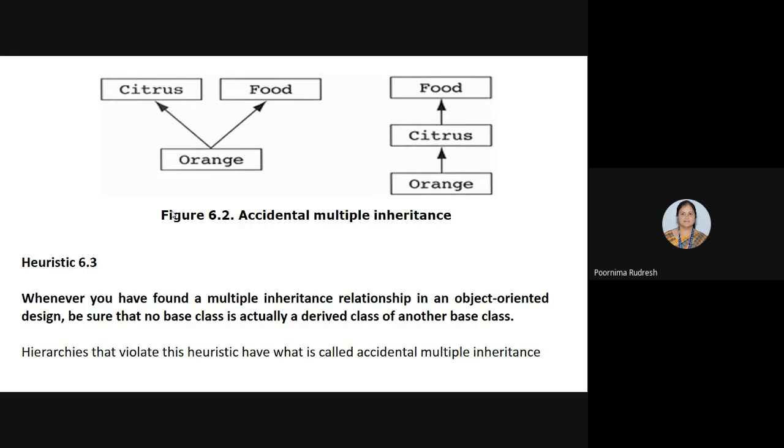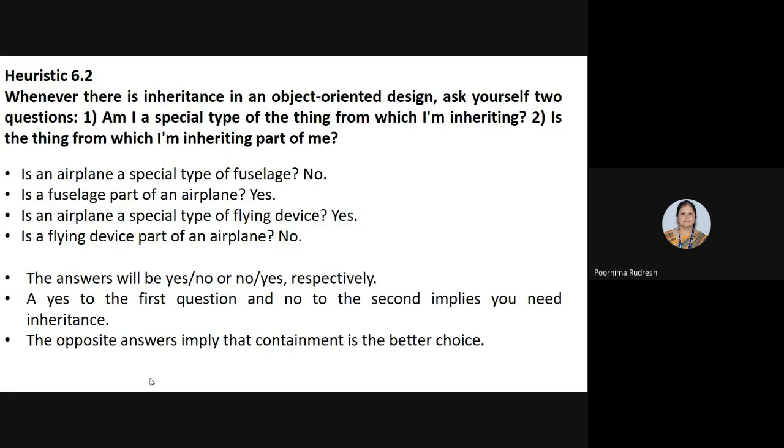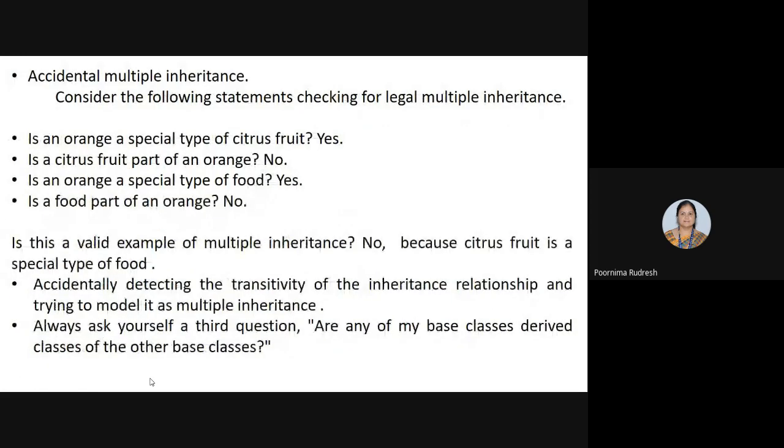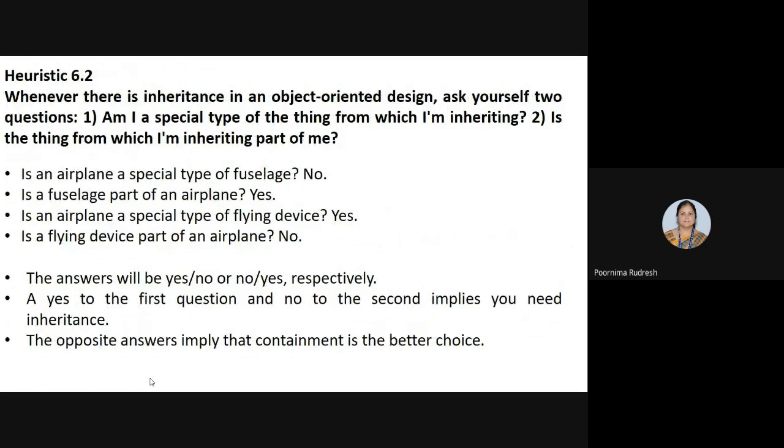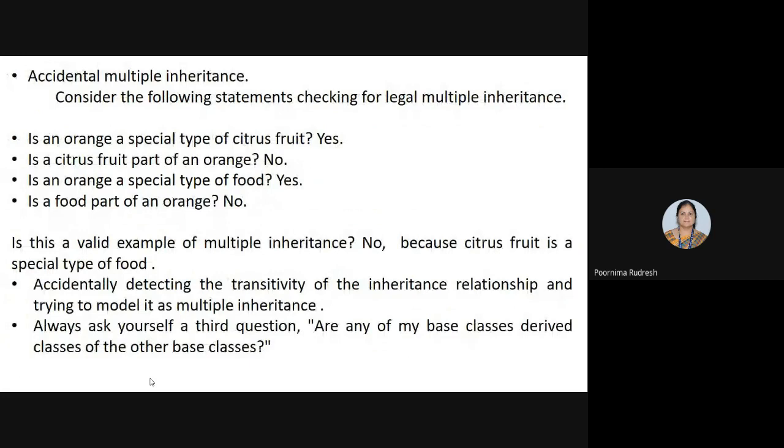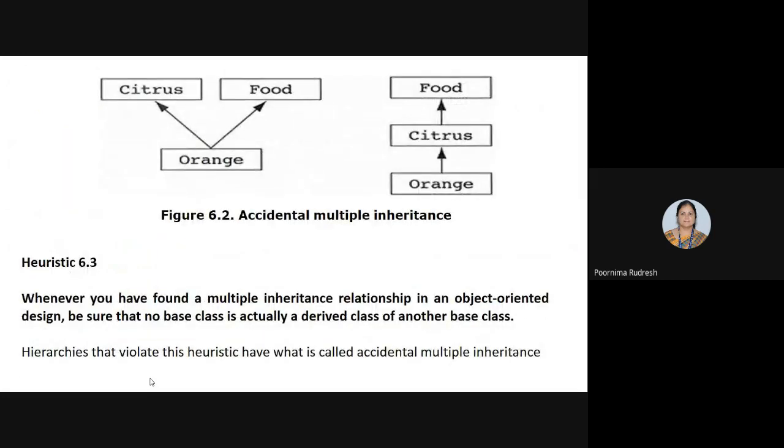Hierarchies that violate this heuristic have what is called accidental multiple inheritance. Understood how it leads to accidental multiple inheritance? Two examples are discussed here: one for the airplane, and the other one for the citrus fruit class, orange and food.